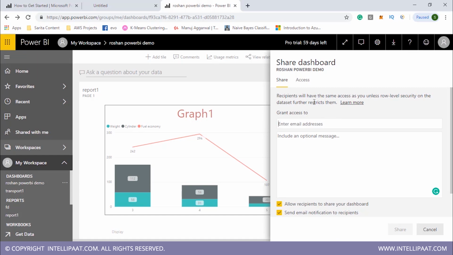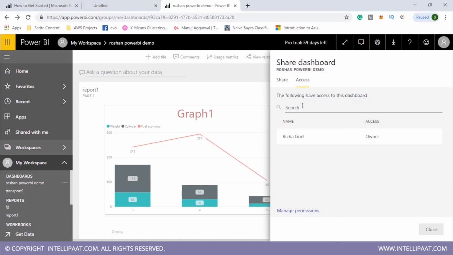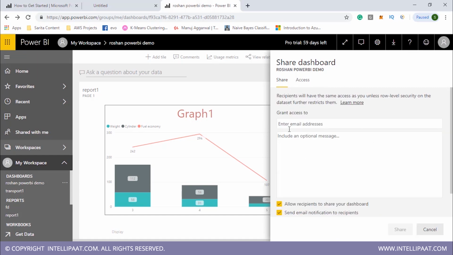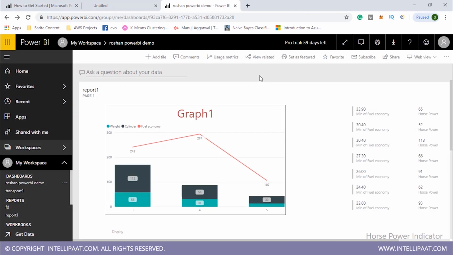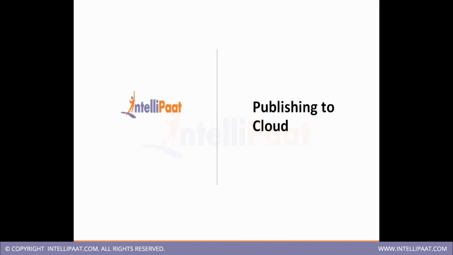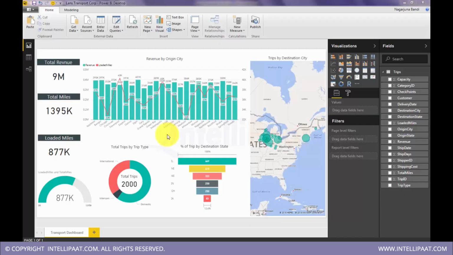That's all. On top of that, you can provide access also. Once they are your partners or you are connected to them in Power BI, you can provide your colleagues access over here also. So this is pretty much it about how Power BI works. Now we have created our first basic dashboard with Power BI. We have a good range of visualizations here.